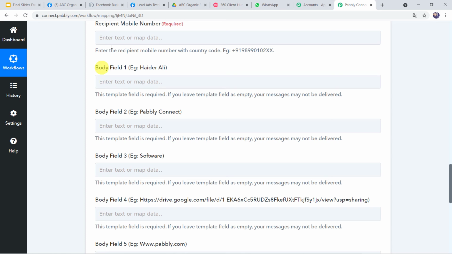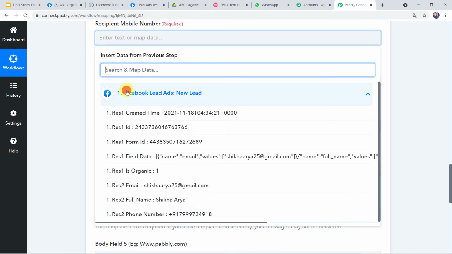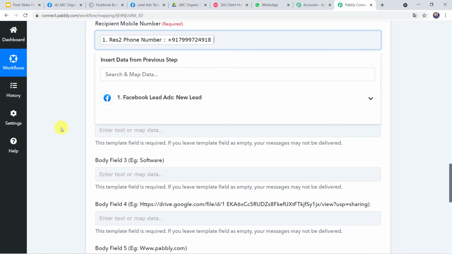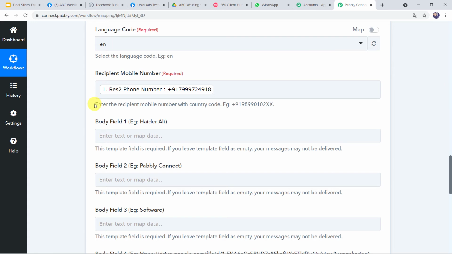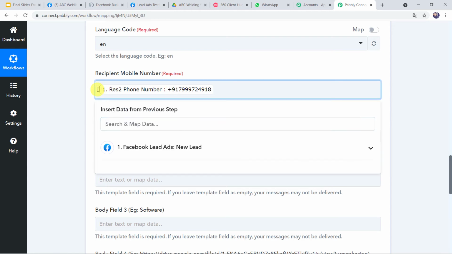So let us just map the mobile number from Facebook lead ads, and this was the mobile number. Now here also an important instruction is mentioned. Enter the recipient mobile number with country code. An example is also given. +91 is mentioned. So here we can see that +91 is already added to the number. If the country code is missing, you have to add the country code in front of the number. Because without the country code, the messages will not be going on the WhatsApp number of the customer. And here we have to map the customer WhatsApp number.